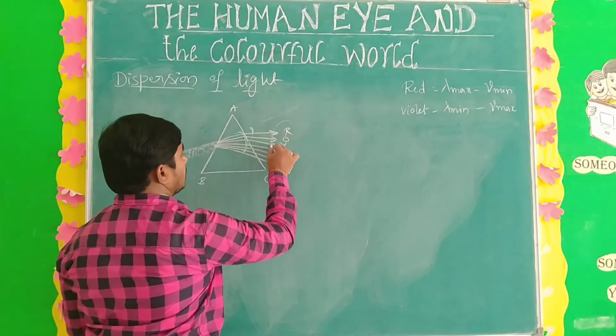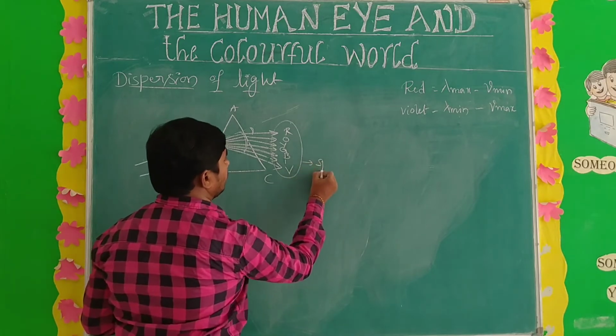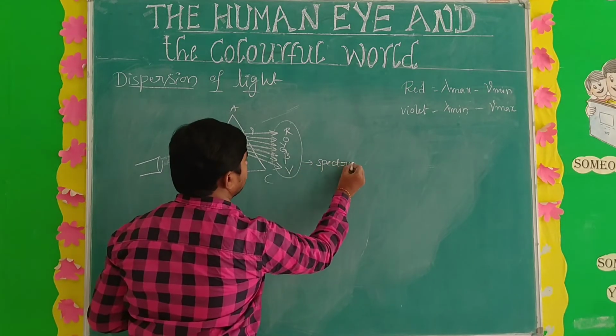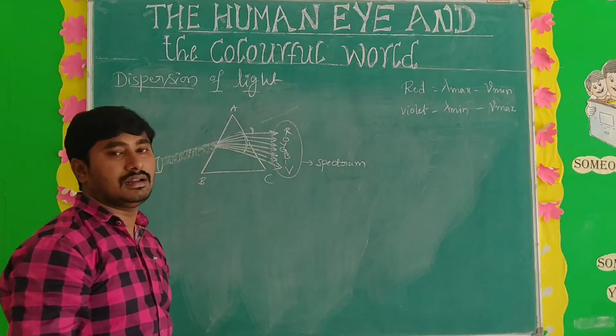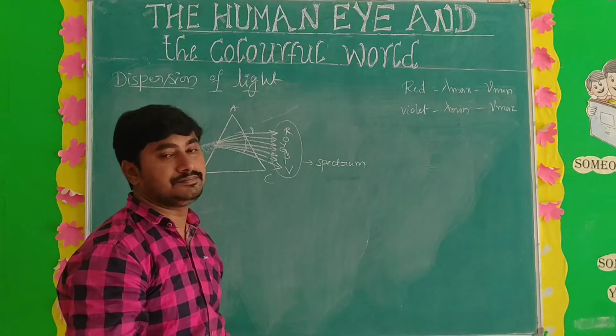This combination of colors is nothing but the spectrum. What is the name? Spectrum. That is called spectrum. Understand? This is very important.